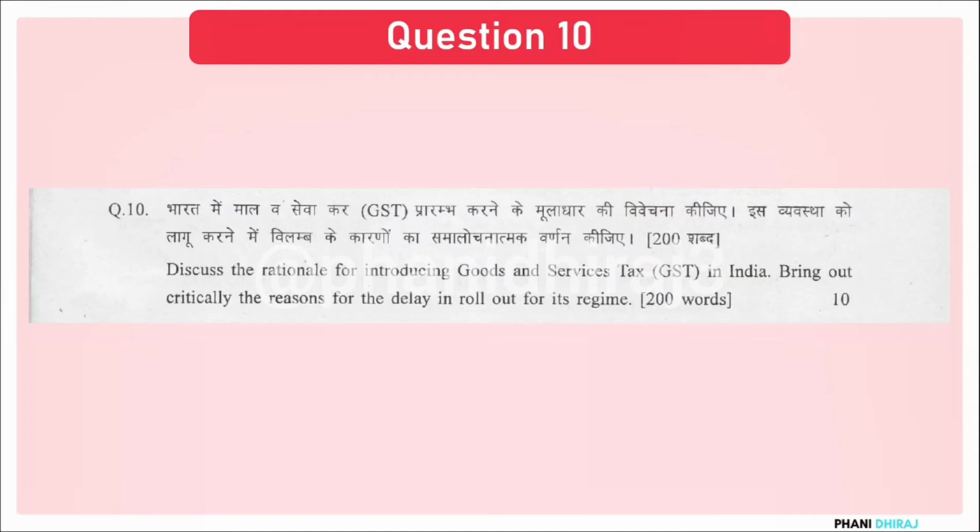You talk about the provisions, you talk about the benefits of GST or the rollout of GST. Then you talk about the pushback against the GST regime, and you explain the pushbacks as one of the reasons for the delay in rollout also. So you have to combine your criticism with reasons for the delay of rollout of the GST regime in our country. That is how you approach this question.